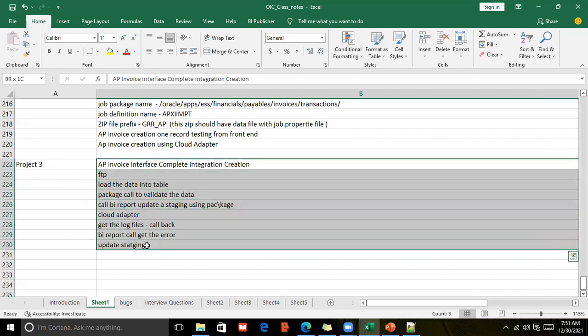You would take around 5 to 10 days to develop this integration, and we will develop it within less than 4 hours in front of you without missing any topic. You can confidently put this in your resume, and they will not ask you questions out of this project. Whatever topics I'm covering, if you practice them, you will be in a position to clear your interview. If you fail to practice, you will fail to clear your interview.